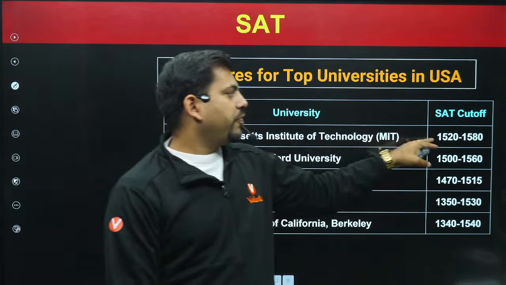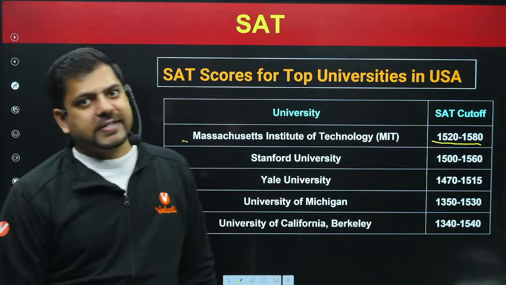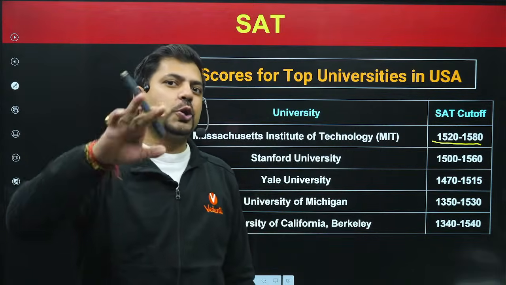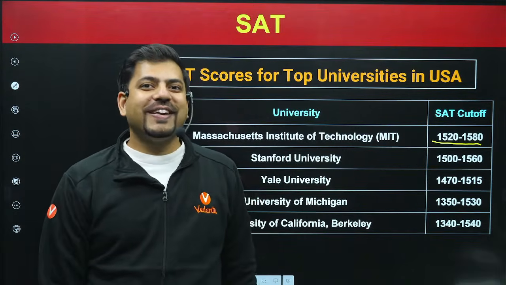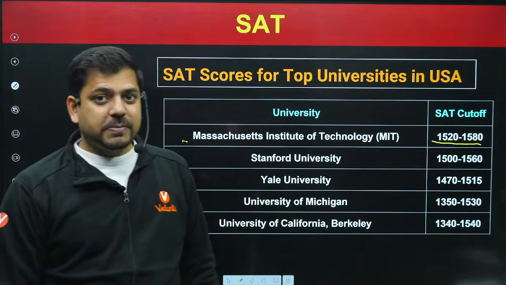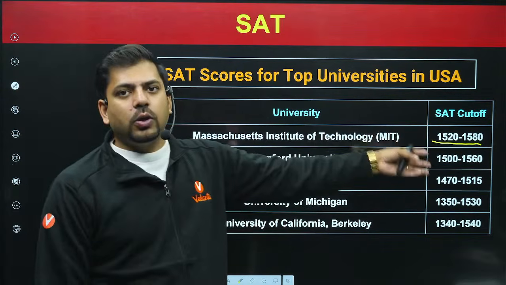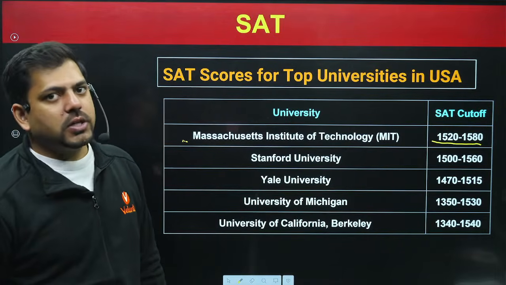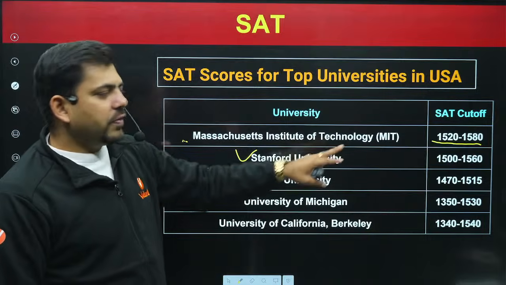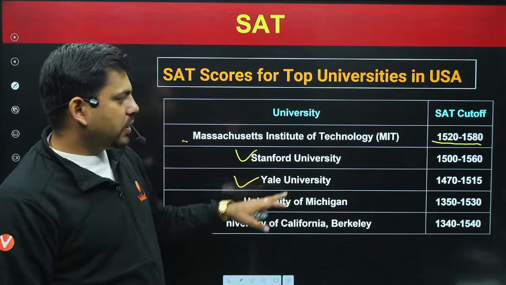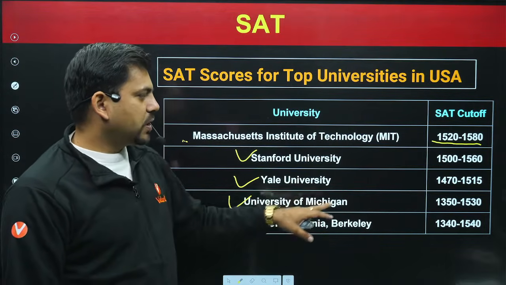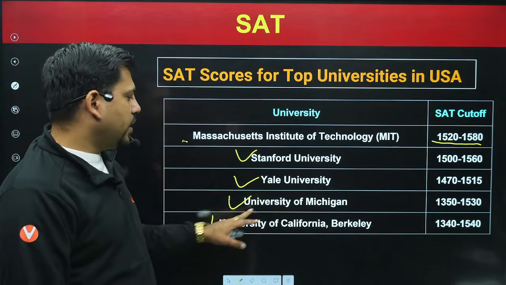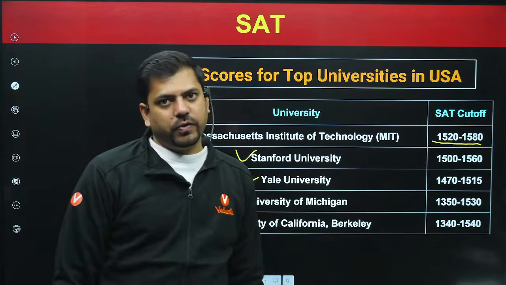They need a score of 1520 to 1580 out of 1600, so almost close to 99%, you can say. That much marks they need on the higher side. On the lower side, they even take admissions at 1520, 1540 if the candidature is strong. Stanford University again 1500 to 1560, Yale University 1470 to 1515, University of Michigan 1350 to 1530, and University of California Berkeley is 1340 to 1540.